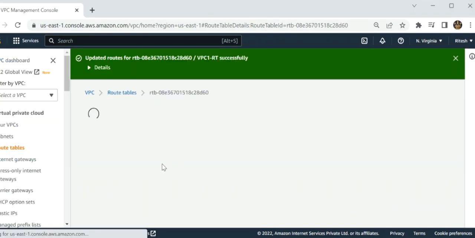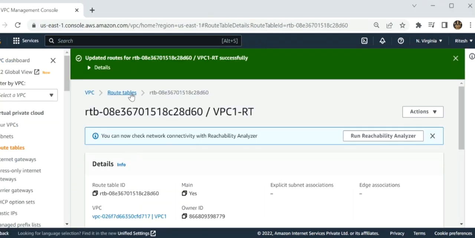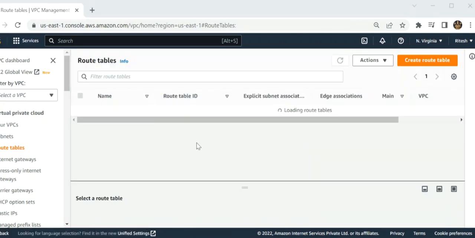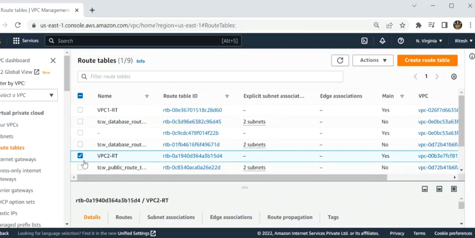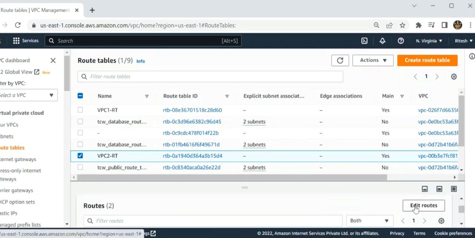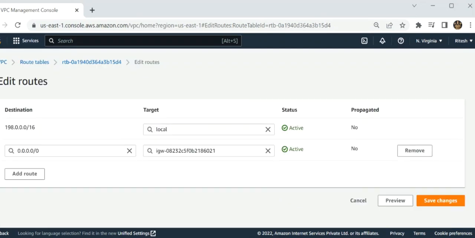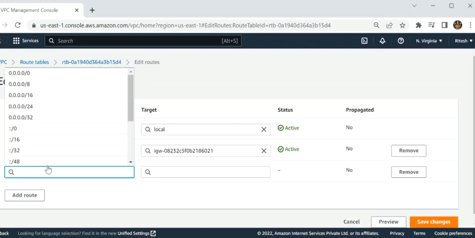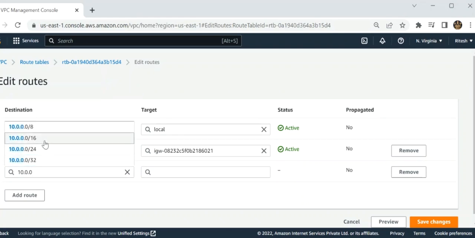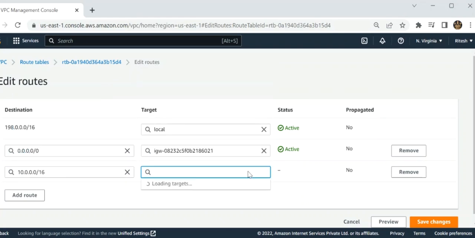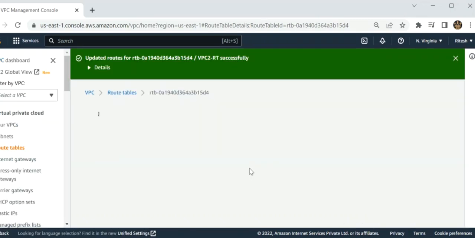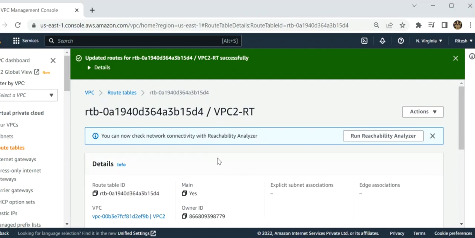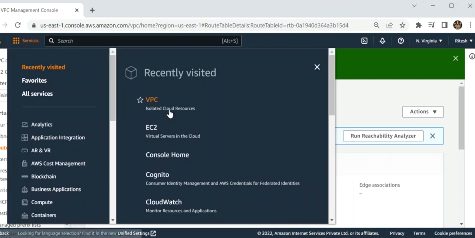For the other one, same: I click on VPC 2, then click on routes, edit routes, then click on add route, then I choose the CIDR block of VPC 1, then the transit gateway, and save changes. Both our route tables have been modified.